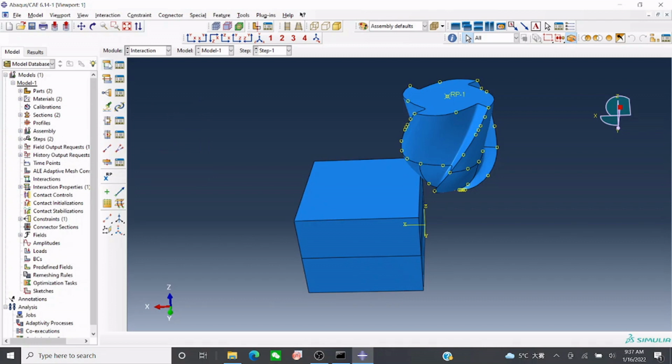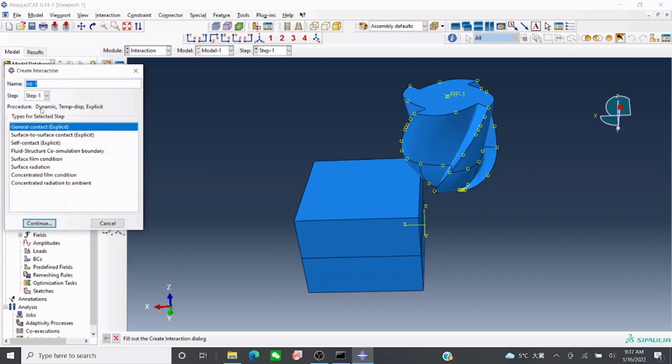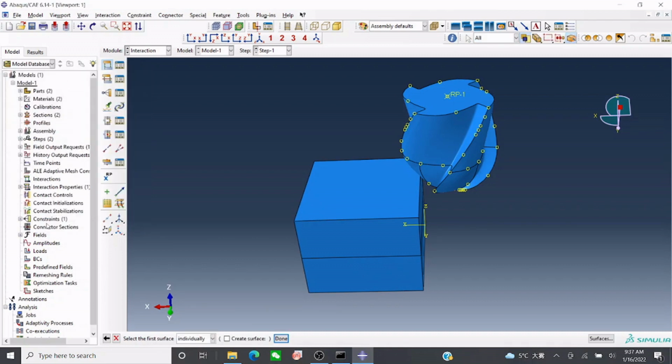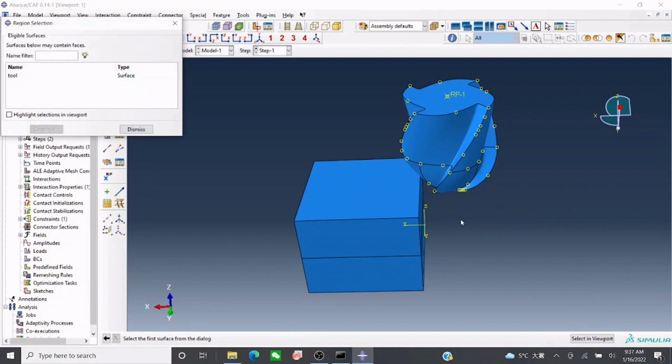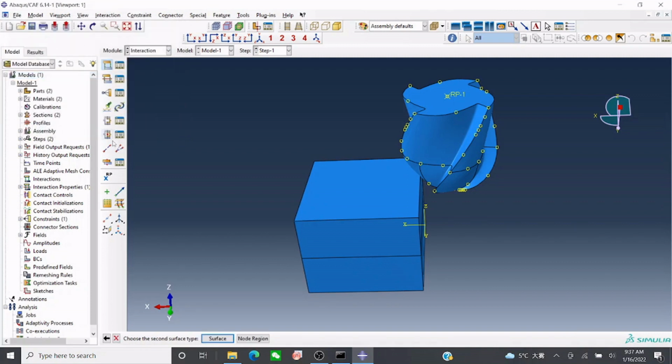placement. Now let's go here. We want general contact, surface to surface contact. Okay, now continue. Once it is done, you see surface is here, you just click here, tool surface, continue.